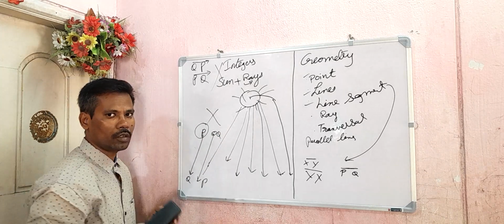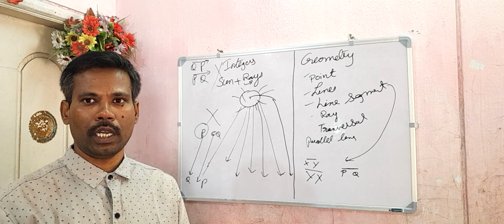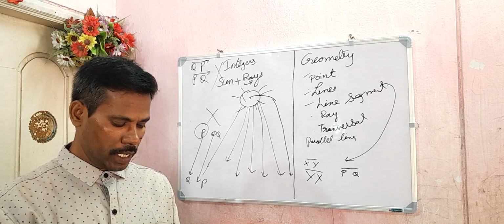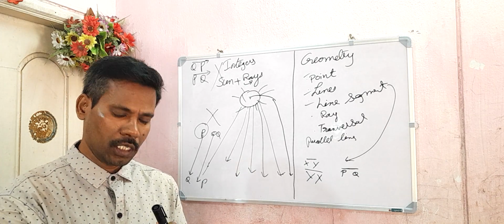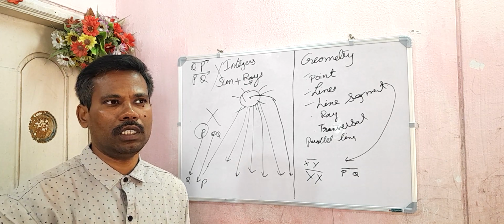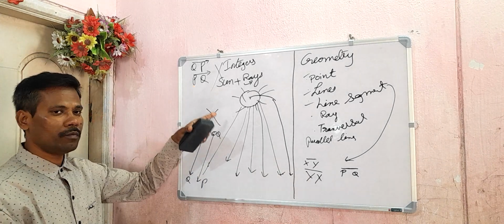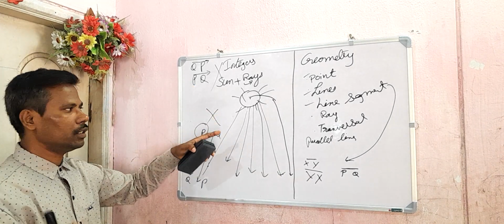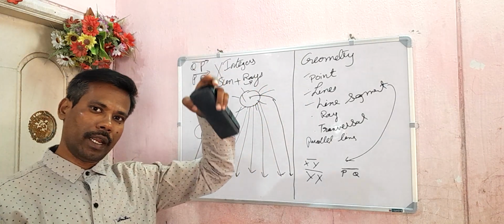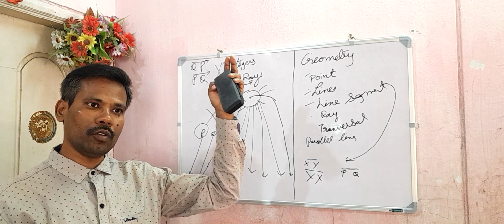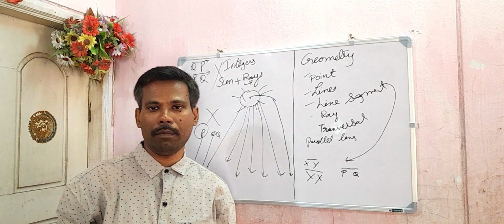It is totally wrong to say they are the same. Many students make this mistake. Kindly avoid it. Teachers will not cut any marks for this, but they will think that the student doesn't know the basics. So ray PQ is different from ray QP. The simple reason is the sun is always up, so the point is there and the rays are coming down. But QP means totally different: the sun is down and the rays are going up, which will never happen.